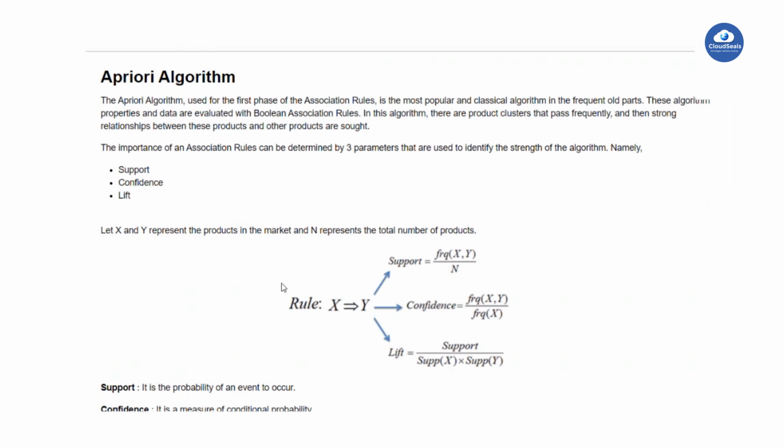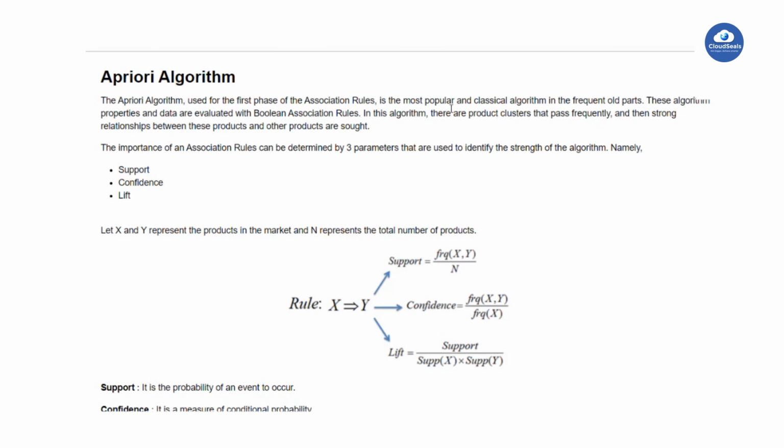Here, for association rules, we use the Apriori algorithm. It's not too complex to understand. It is very easy to understand. It just uses Boolean association rules. That means if it is true, then it will go for the next product. If it's not, they won't recommend items related to whatever you bought previously. If two items don't have any correlation, those types of recommendations they won't do.